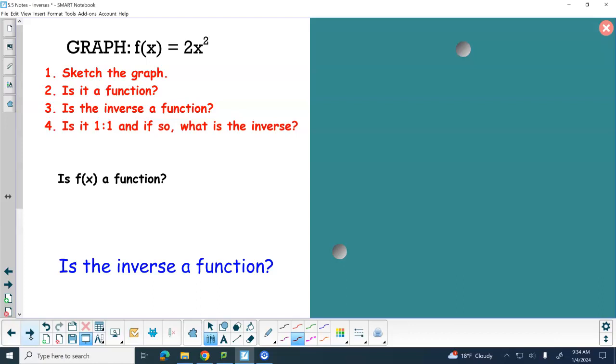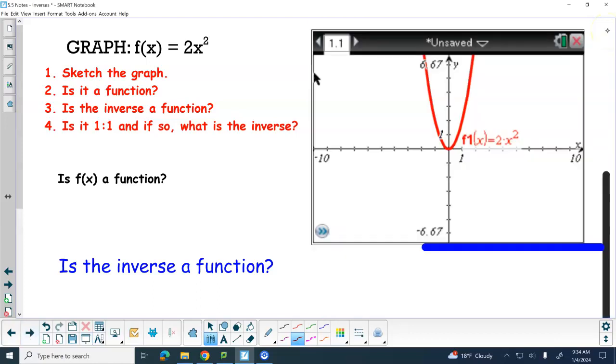It's a square, so it's a parabola. Does it open up or open down? Opens up. As long as you got a parabola that opens up, I don't care what it looks like. So here is the actual function. It's a U. Now we've got to play the game. Function, not a function. Vertical line test is first.